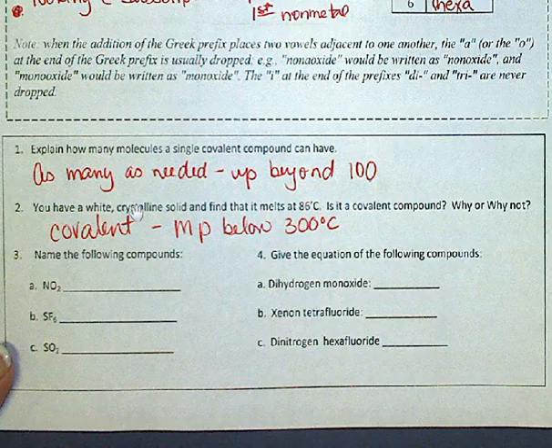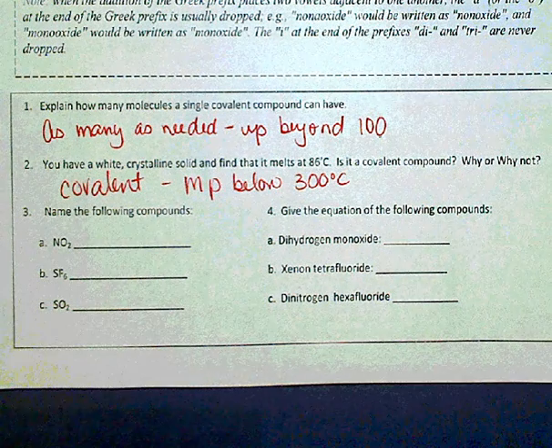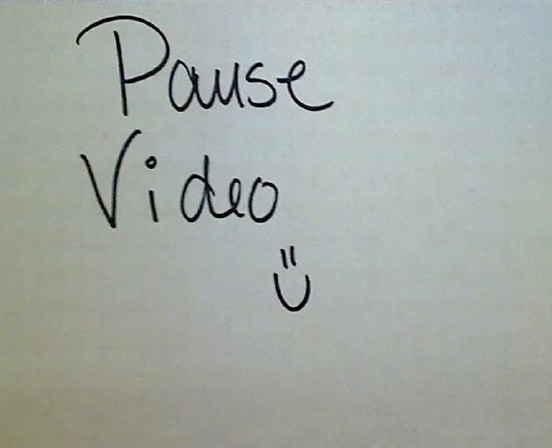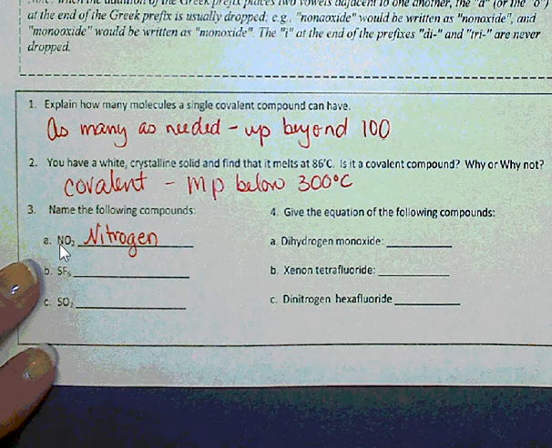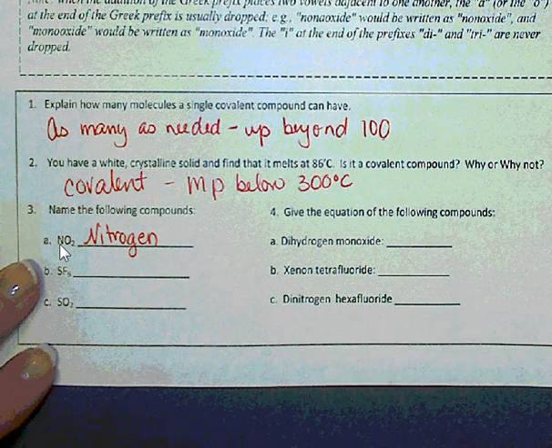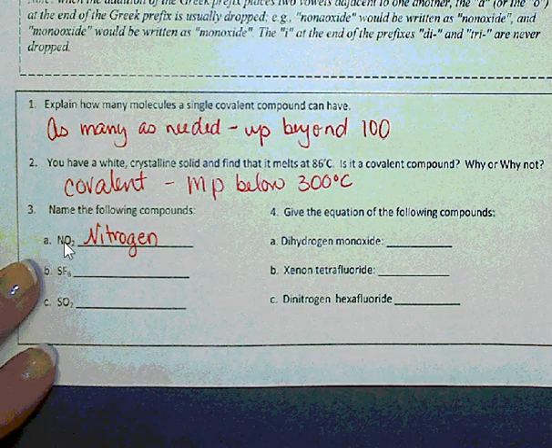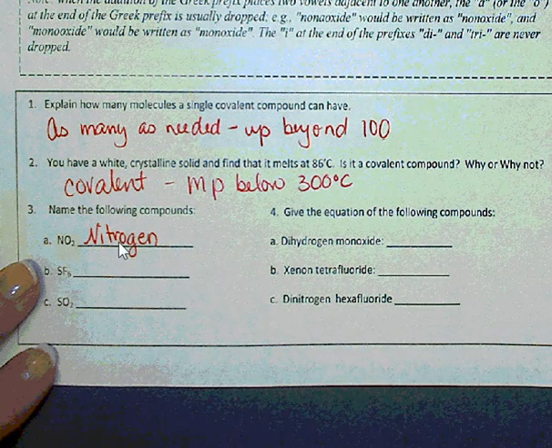All right, now we're going to put into practice the naming that you learned just above. I would like for you to pause the video, and try to do 3A, B, and C on your own. So please pause the video. First step is we name the first nonmetal, and we would add a prefix unless it's on the first and there's only one, so then we would just say nitrogen.